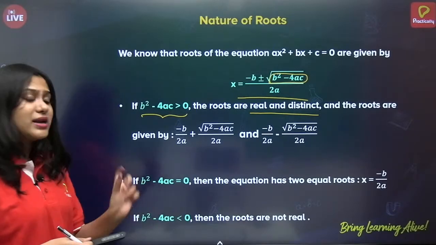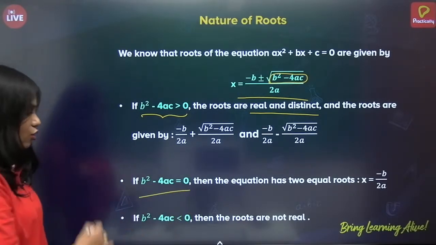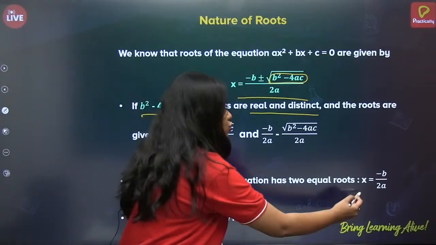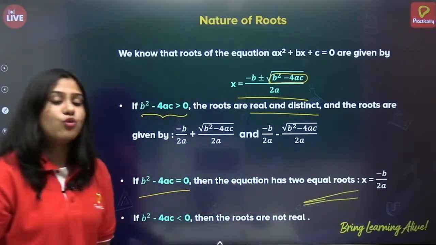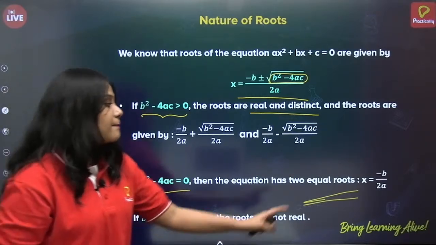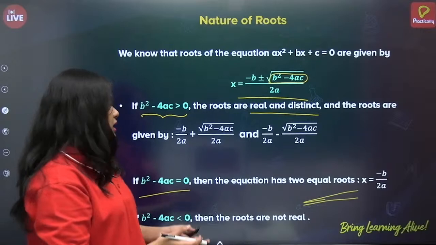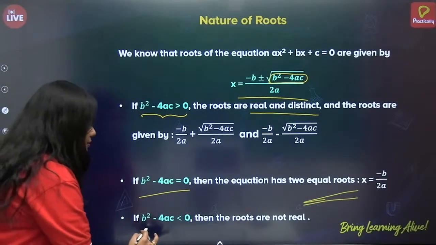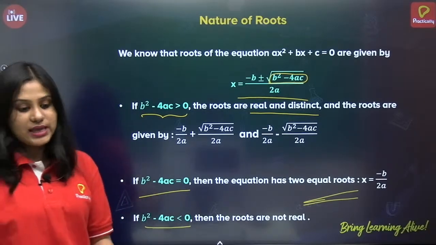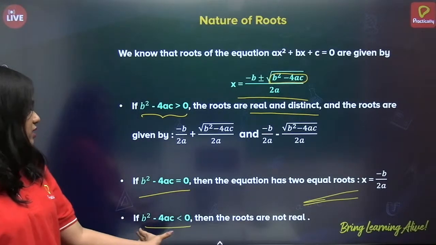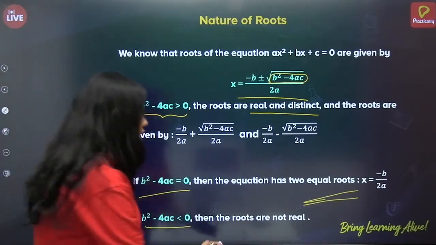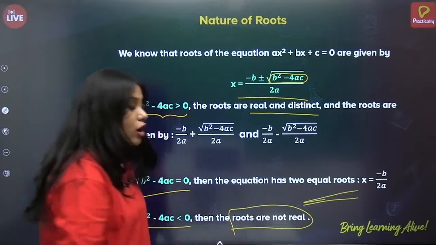When b square minus 4ac is equal to 0, then the equation has two equal roots. And what are those two equal roots? Minus b by 2a. Now what if b square minus 4ac is less than 0? If b square minus 4ac is less than 0, then the roots are not real.